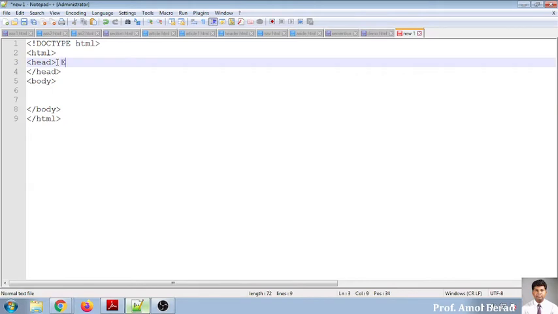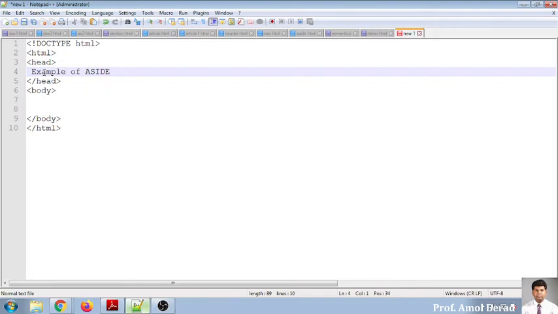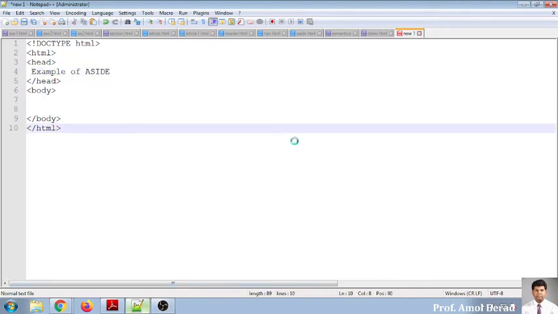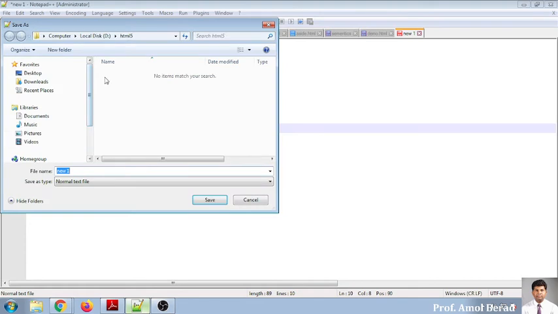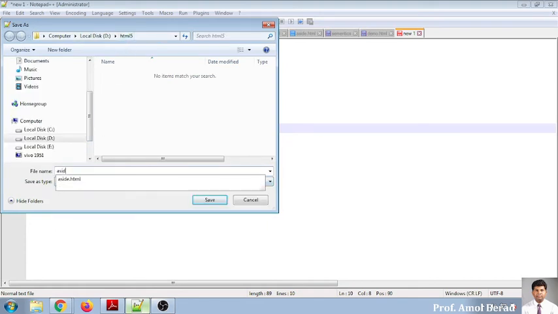You want to say this is an example of aside. So I want to show that whenever you are writing something over here into the head part, what happens? I'm saving this file. I will be saving this file somewhere in the system in HTML5, and I will name it aside example dot html.